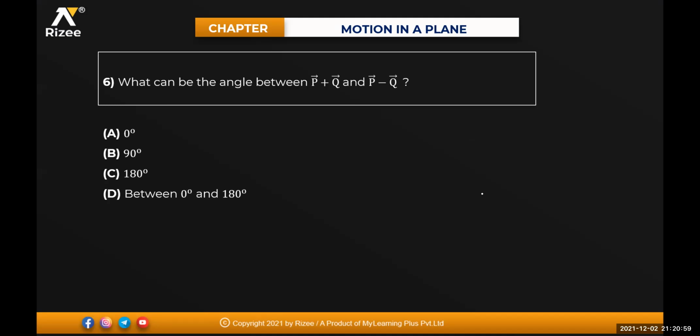Very good. Next one. What can be the angle between P bar plus Q bar and P bar minus Q bar? Can anyone? 90, sir. Why 90? Perpendicular. No. P plus Q and P minus Q will represent what? The diagonals of a parallelogram. Yes, sir, diagonals of a parallelogram. That means it will be between 0 and 180. P bar plus Q bar and P bar minus Q bar are nothing but the diagonals of a parallelogram.